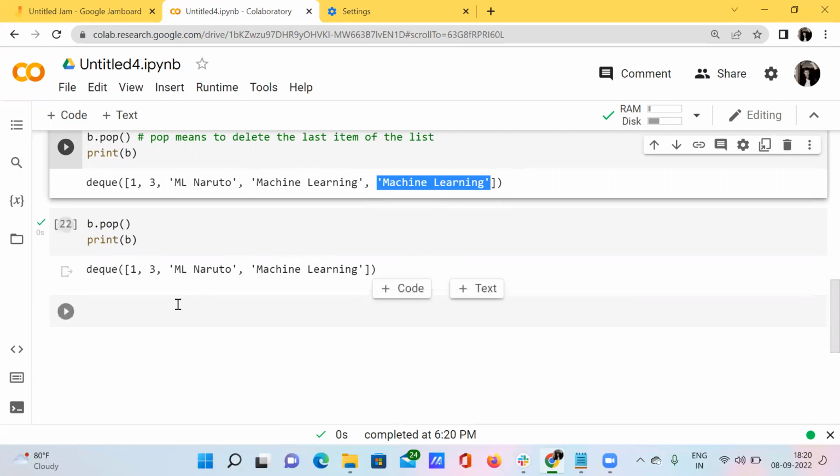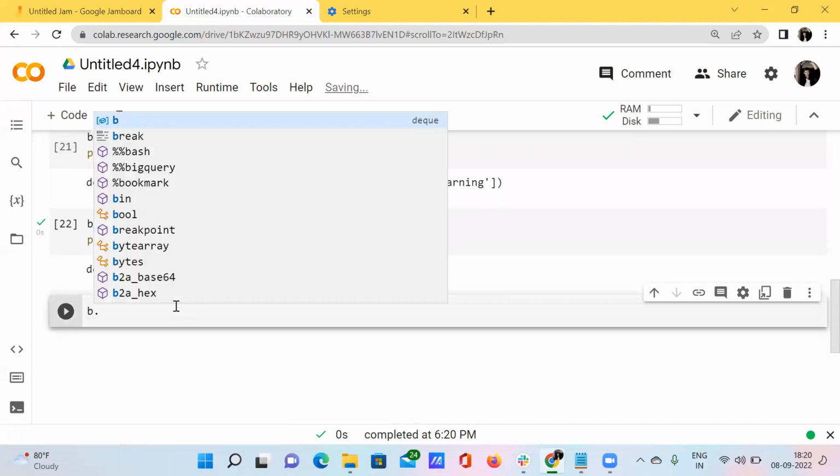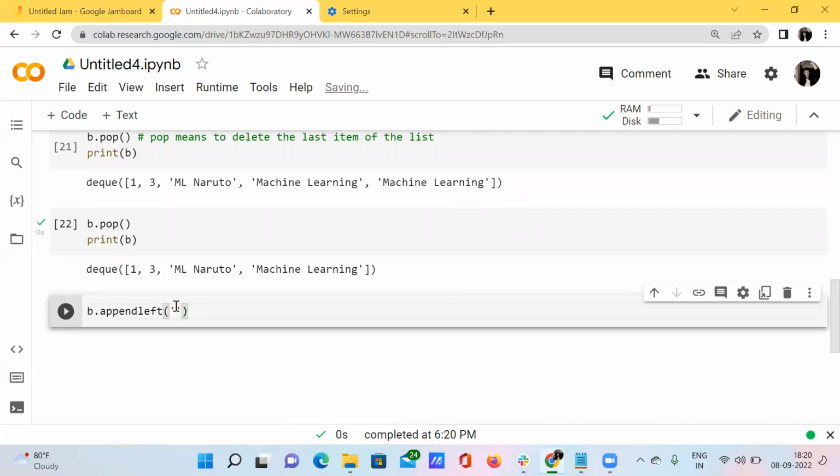Here we can also perform another task, like b dot append left. I want to add some Itachi Uchiha. Don't get confused by the names, Itachi Uchiha, because this is a famous anime character. This is not related to programming, I'm just giving it as an example.